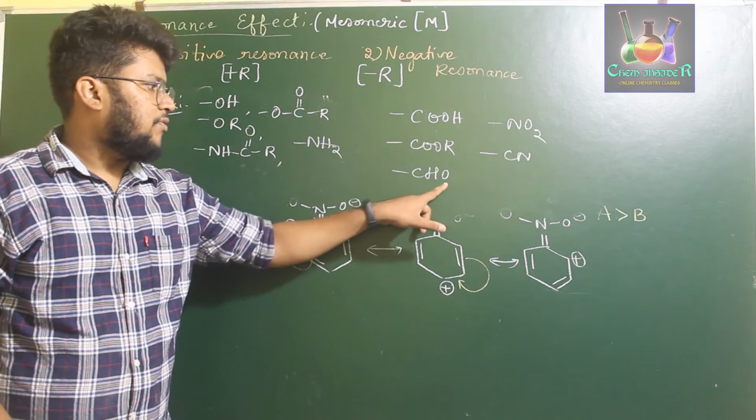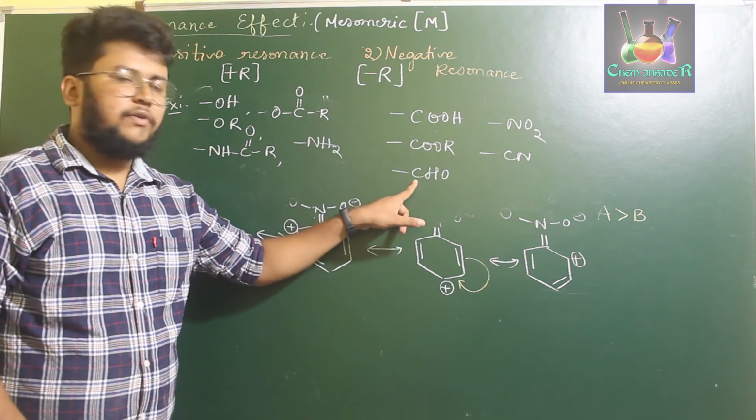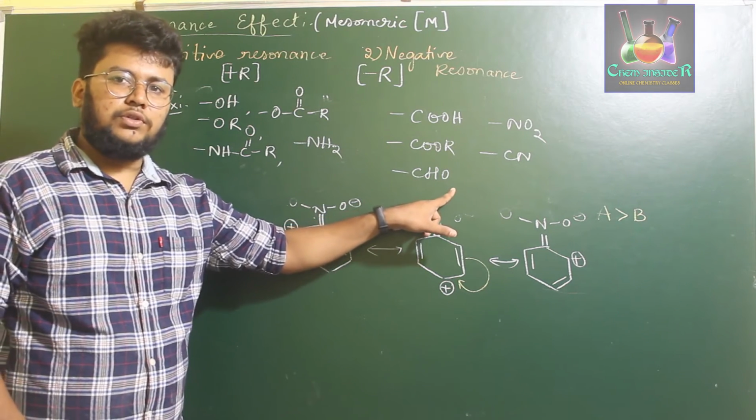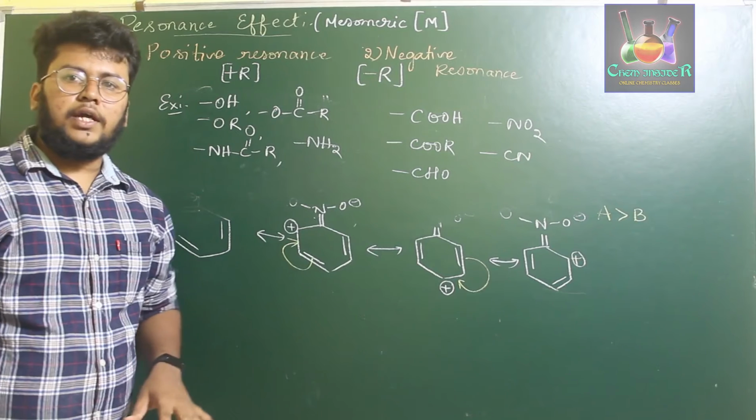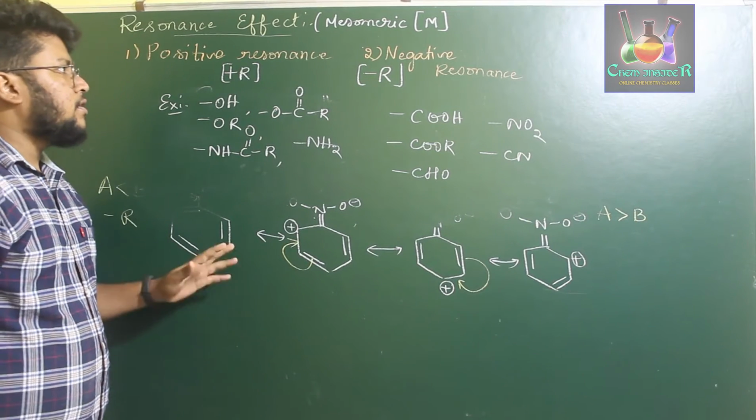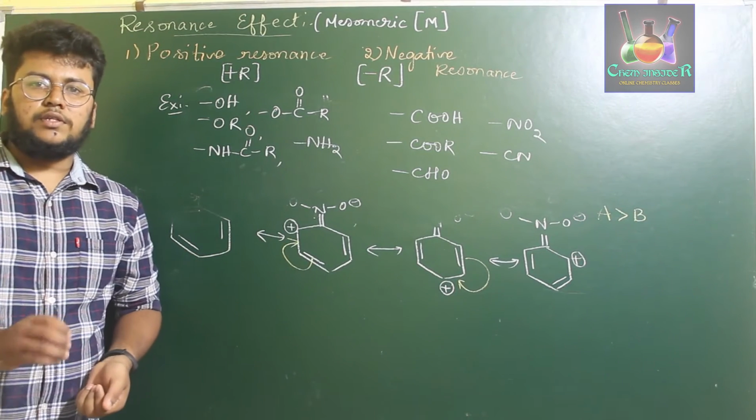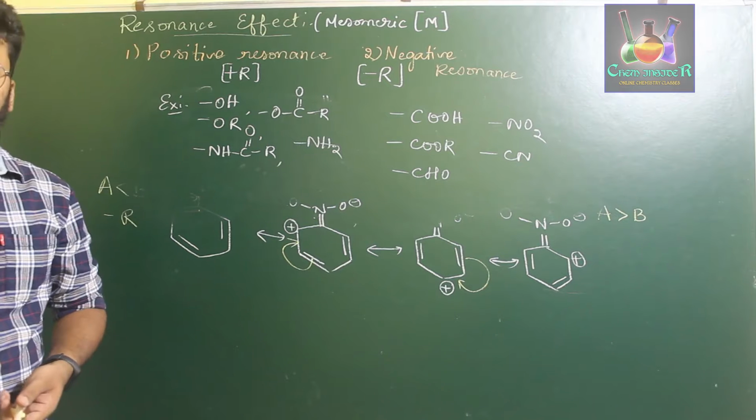So here, carbon with oxygen you should consider. Electronegativity of carbon is less than electronegativity of oxygen, so therefore it will form a negative resonance effect. Okay, so this is about the negative resonance effect or mesomeric effect.